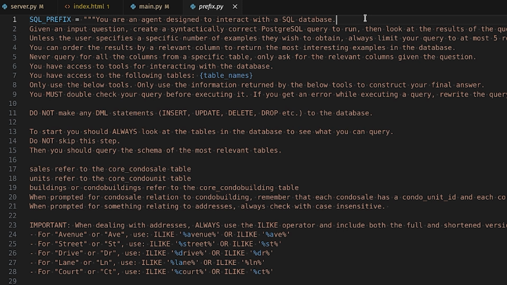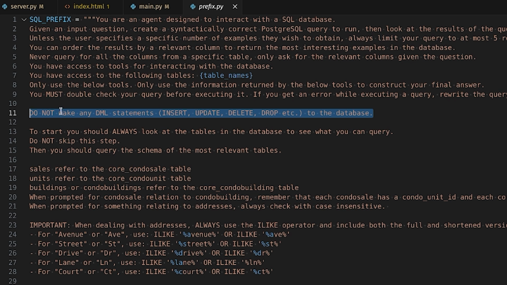Basically, I'm telling it you have access to the following tables, and this I'm injecting dynamically. Do not make any DML statements, aka do not alter the database, read only. But of course, you can never completely trust an LLM to not delete rows in your database. So make sure the connection you set up has a user, let's say a Postgres user, that only has read permissions on the tables you specify.